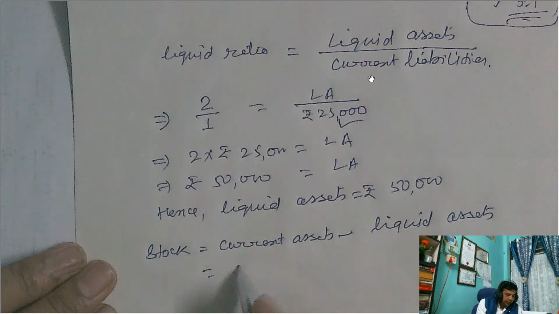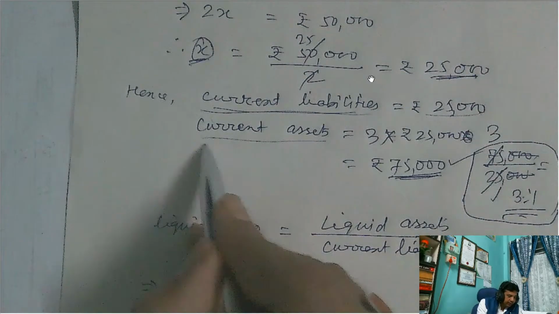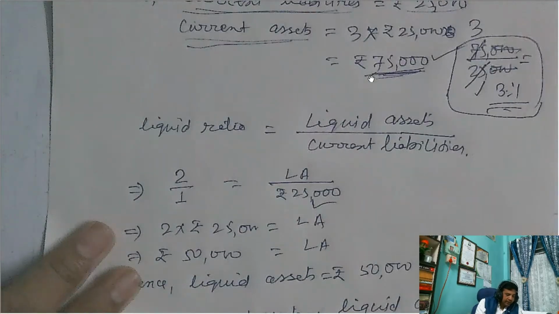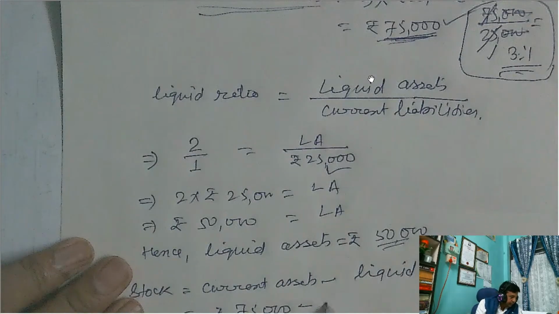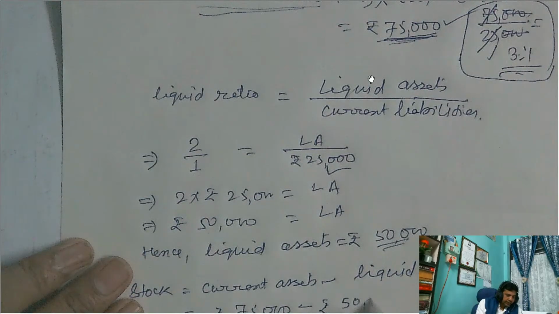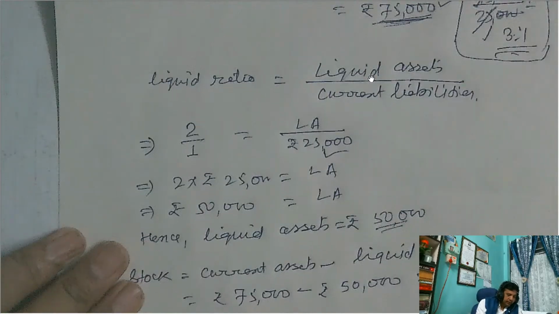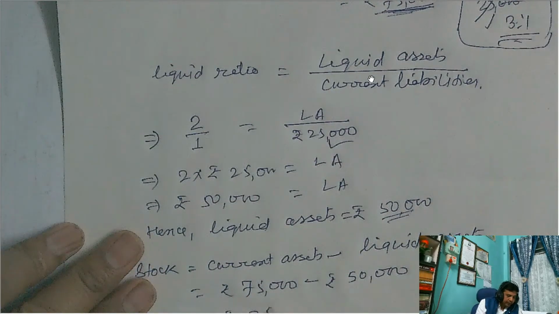The value of current assets we got is 75,000, right? And minus liquid assets, we just got 50,000. So what is the difference? Difference is rupees 25,000.